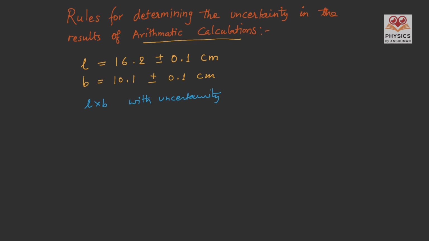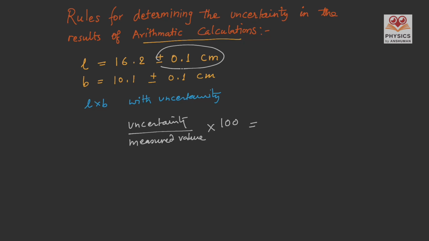Here the uncertainties are given in quantity, and our job is to convert the uncertainty into percentage. To find the percentage of uncertainty, we have to divide uncertainty by measured value, and that has to be multiplied by 100. So for length, the uncertainty is 0.1 centimeter. That has to be divided by 16.2 centimeter and then multiplied by 100. And the value we get is 0.6%.